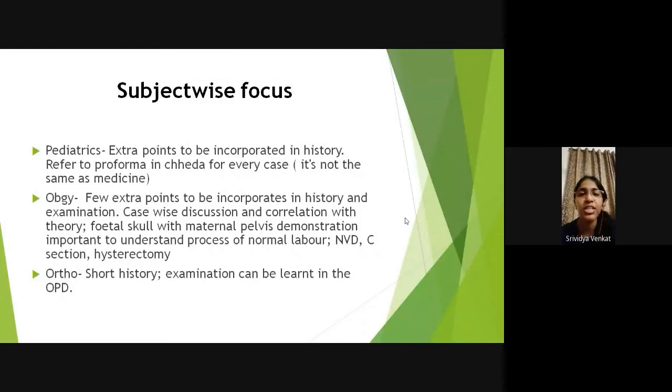Like writing the history as well as the examination. Just open up CHEDA and refer to the same pro forma. You don't actually have to refer to any other PDFs actually. So write the case according to that pro forma.